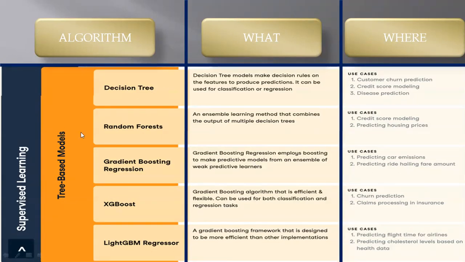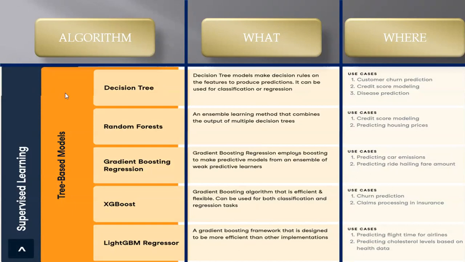What is random forest? An ensemble learning method that combines the output of multiple decision trees. Right, guys? In the above line, decision tree, we are talking about one decision tree which we can use for classification and regression problems. But in random forest, you will have more than one decision tree. So that is random forest. And where it is used, when the data is big: credit score modeling, predicting housing prices, anything. We can use random forest where we have more than one decision tree.